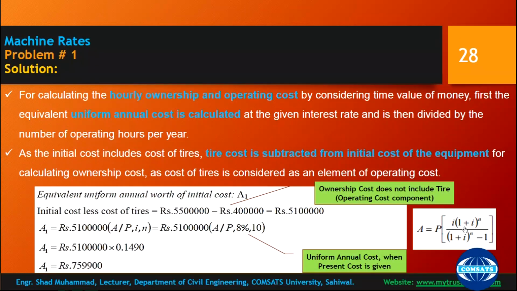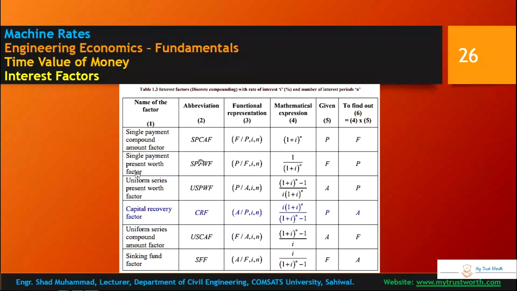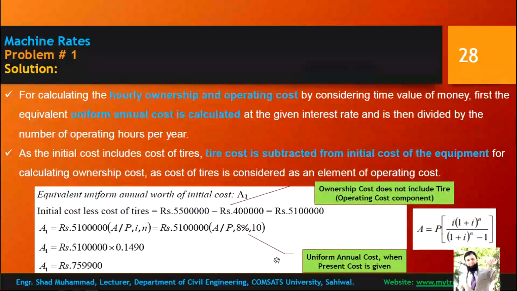I is given as 8% and N is given as 10 years. We have studied that in the literature it will be shown like this, A/P, i, N.